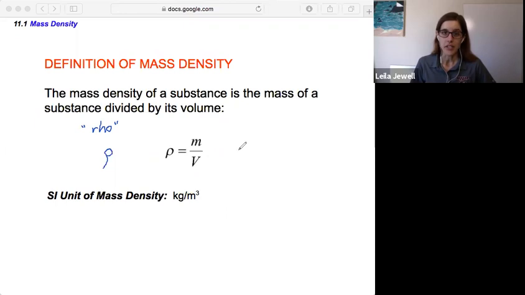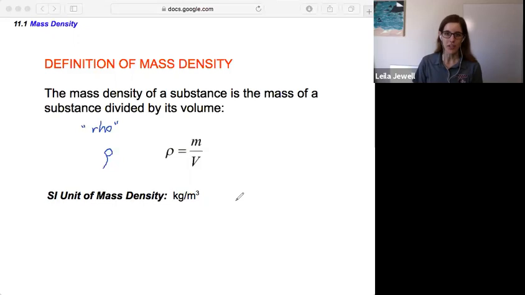So our mass density is the mass divided by the volume, and our SI units will follow that exact procedure, right? Where the units of mass in SI are kilograms, and for volume, the SI unit is cubic meters. Since our SI unit of length is the meter, we can cube that for volume, right? Volume, you can picture if it's a cube, length times width times height, that becomes meters times meters times meters.